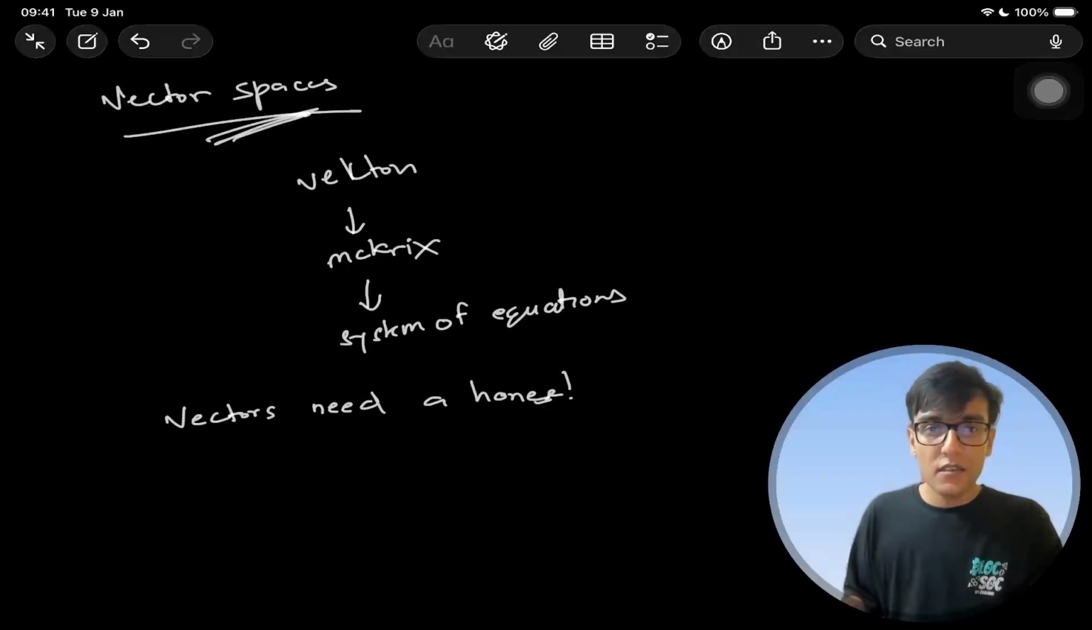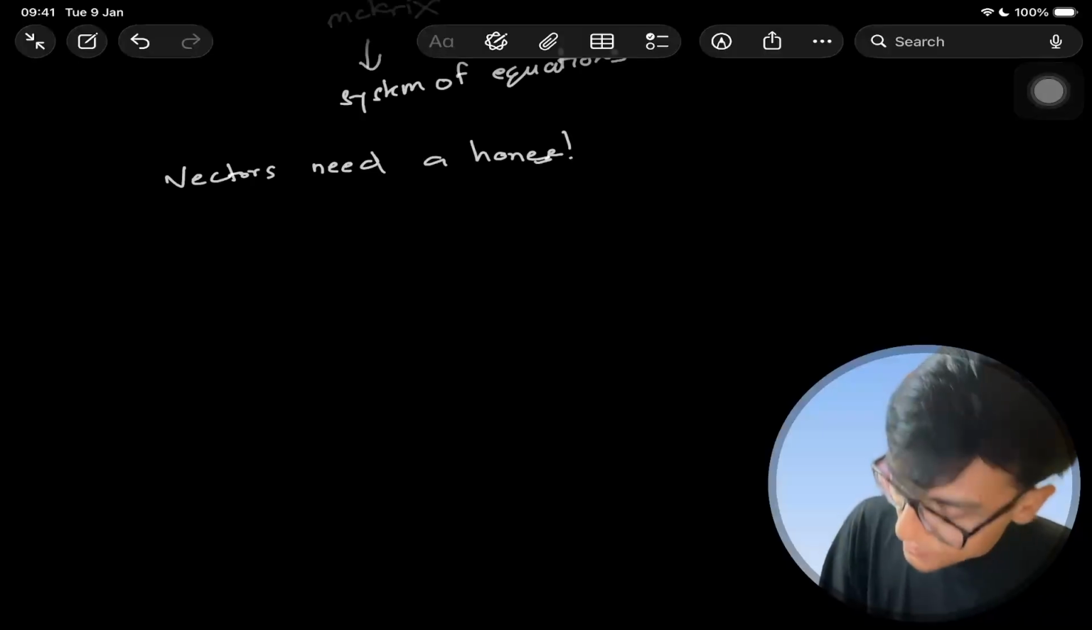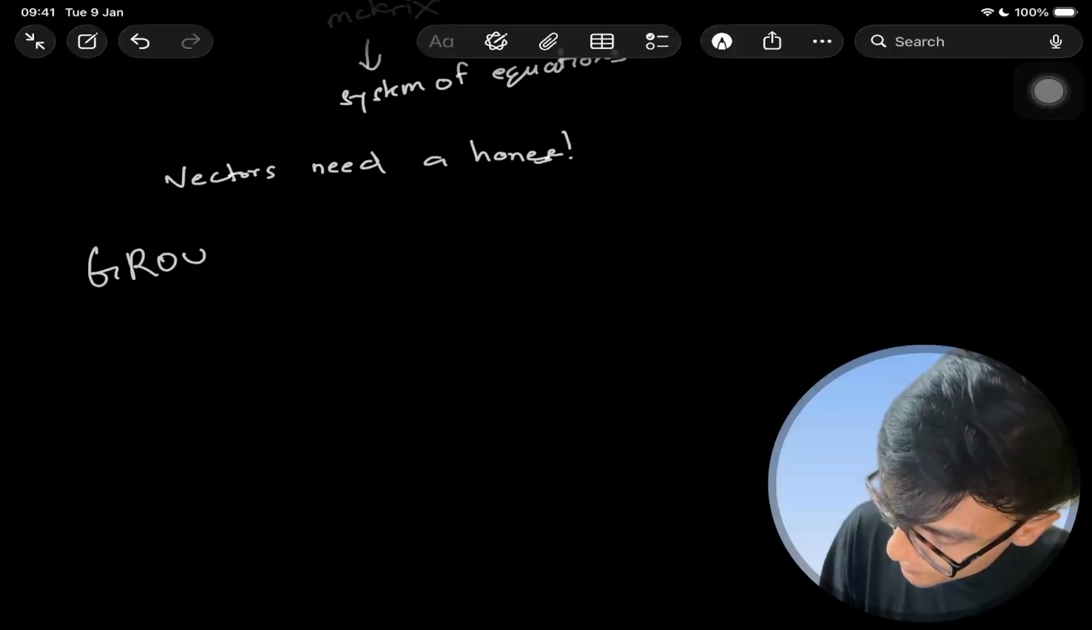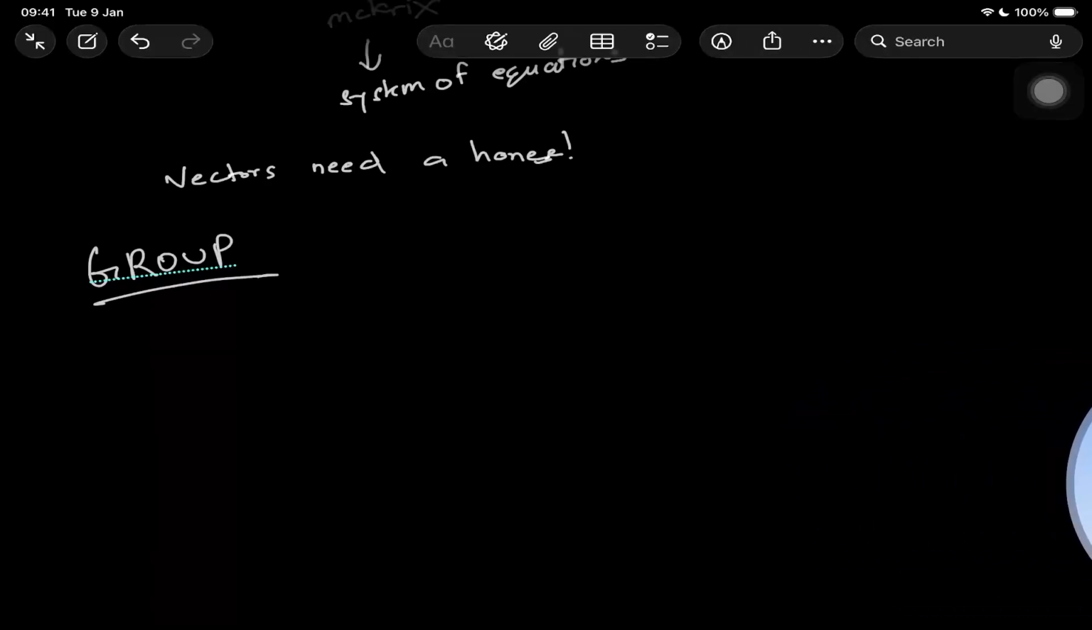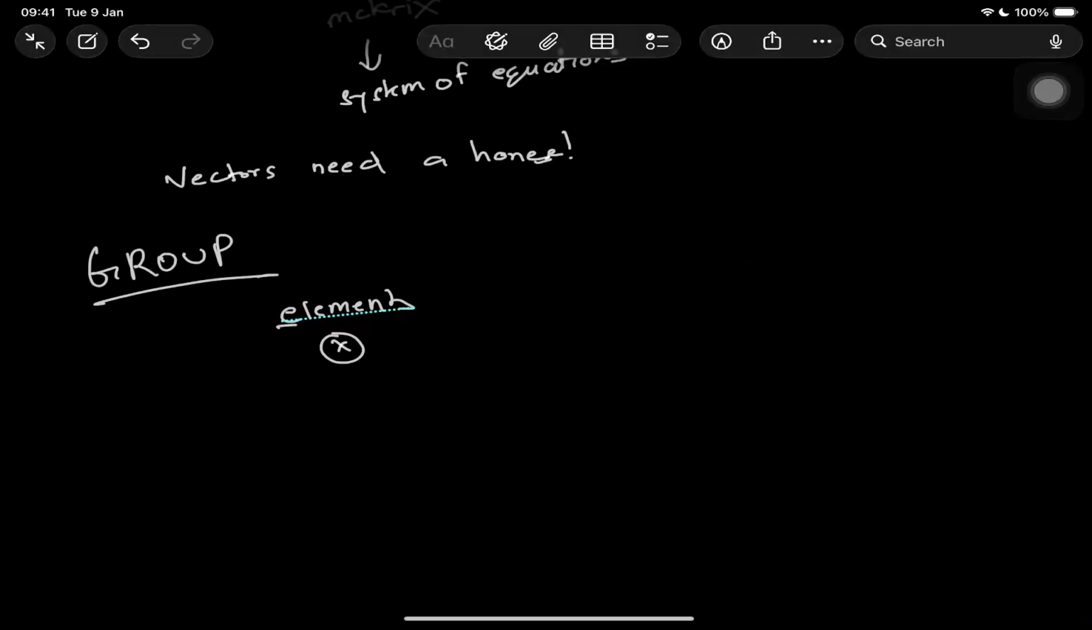Simple. So, to formalize it, let me introduce you to what we call a group. Now, what is a group? A group is a set of elements and an operation defined on these elements that keeps the structure of the set intact. So, we have a few elements, and we have an operation which is defined on these elements.